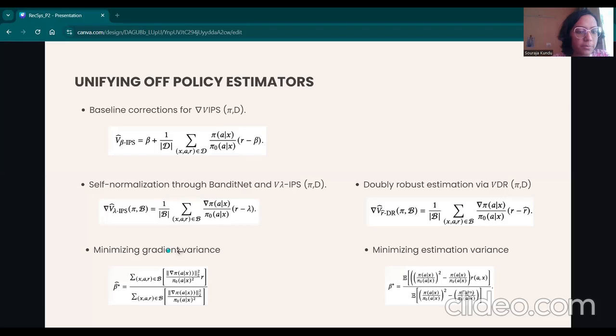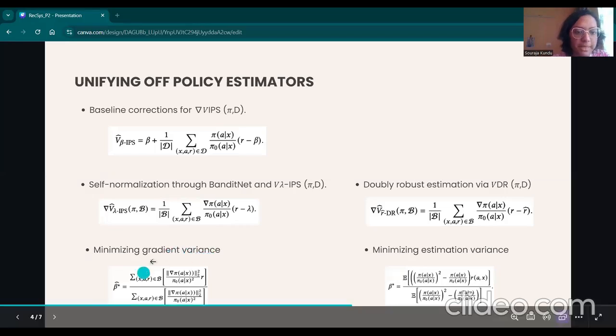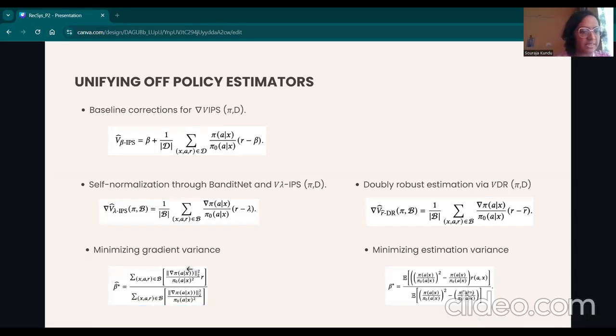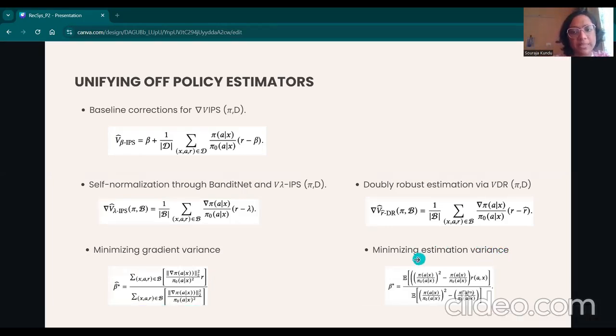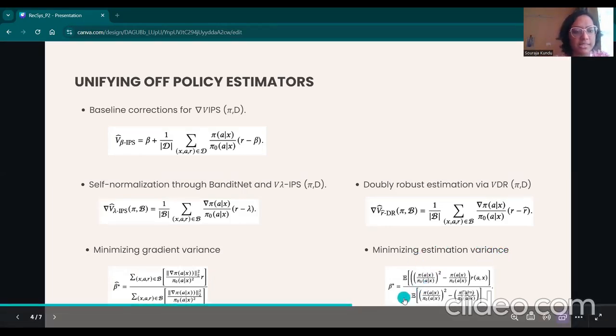This paper gives a formal proof of finding the beta by minimizing the gradient variance, which is this equation. And it shows that among all the families of gradient estimators with a global additive control variate like beta IPS, bandit net, or doubly robust estimation, the beta IPS method using this value of beta will have the minimal gradient variance. Also, this paper finds the optimal beta by minimizing the estimation variance, and it shows that by using this value of beta in the beta IPS model, one can get the minimum